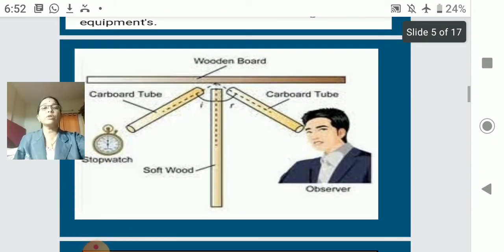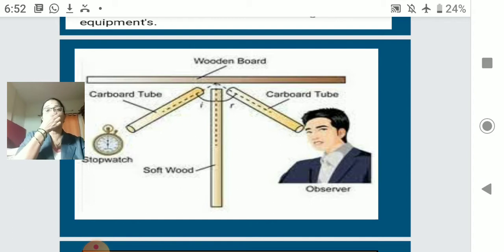We are going to study the reflection of sound. Sound gets reflected. See, this arrangement is required. A cardboard tube is placed in between, with a soft wood which acts as a 90-degree reference. A wooden board or a metal board can be placed horizontally, and vertically a soft wood which behaves as the 90-degree line. You have to place a stopwatch at some angle with that soft wood. It can be at 30 degrees.